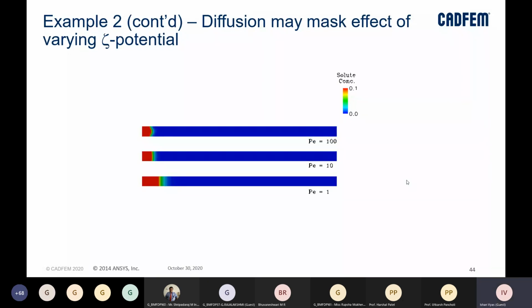Now in case of different dispersion which can happen, right? It will start, let's say, at this location, but as we move forward, it might disperse a lot. And that variable zeta potential is going to reduce once the dispersion happens. So we will not be able to even measure it at a later point, right?